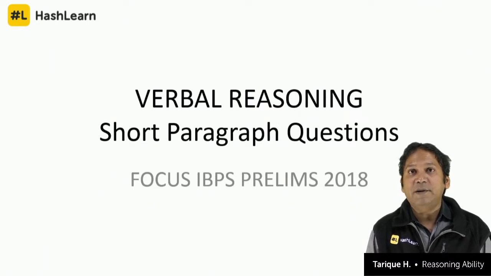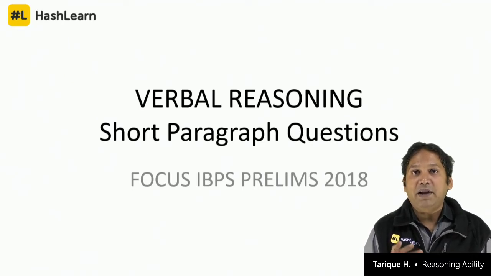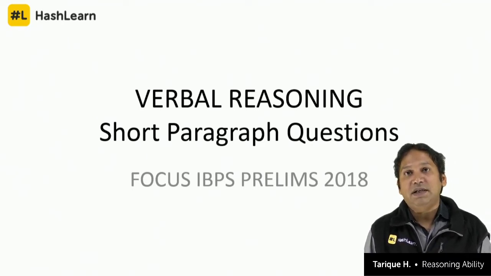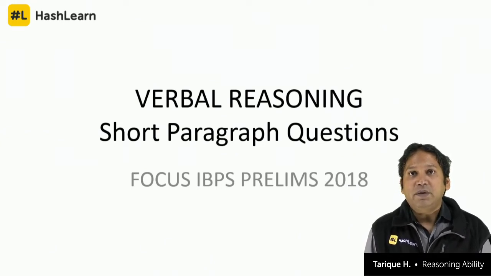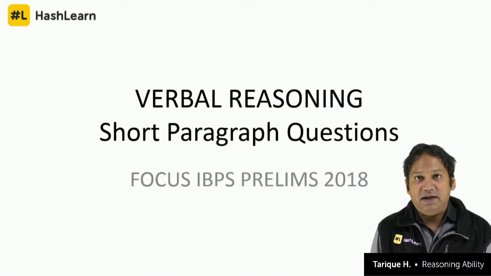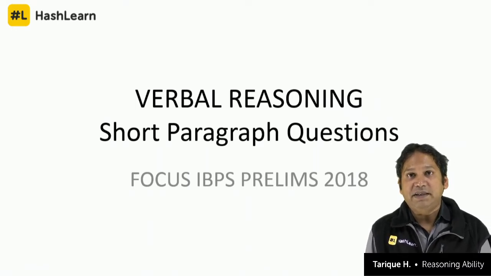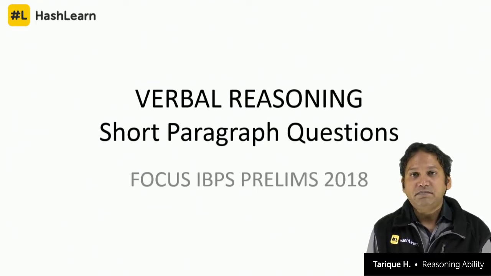An inference is never explicitly mentioned in the paragraph. It will always be implied, implicit. Implicit means hidden and explicit means clear and open. So an inference will never be directly worded in the paragraph, but it is something that you have to understand after reading the content. Clear?